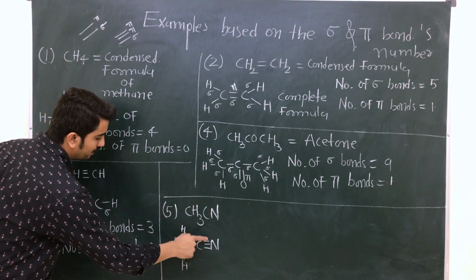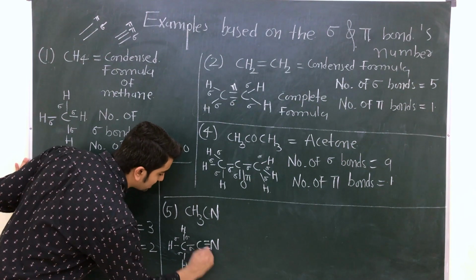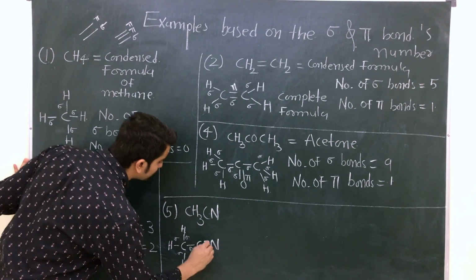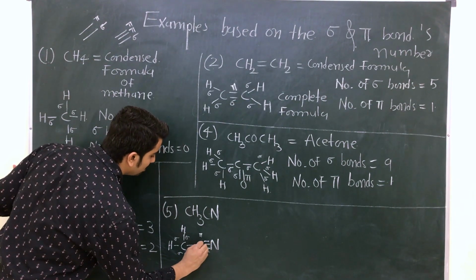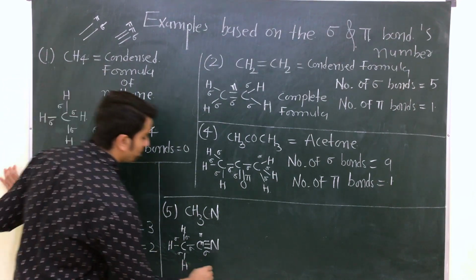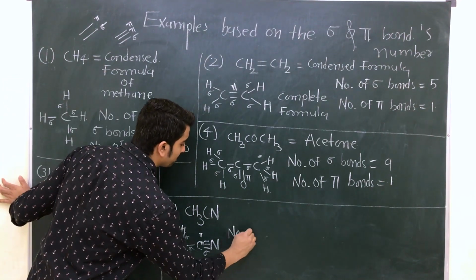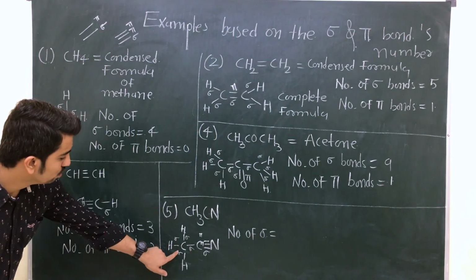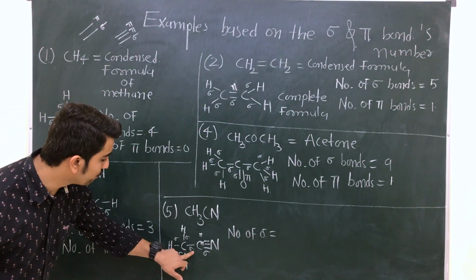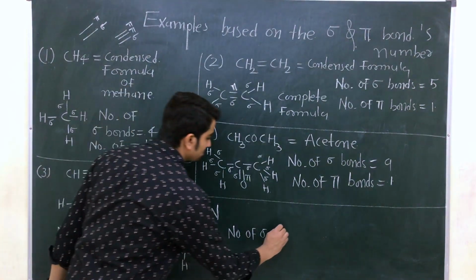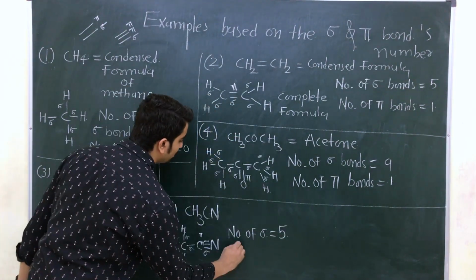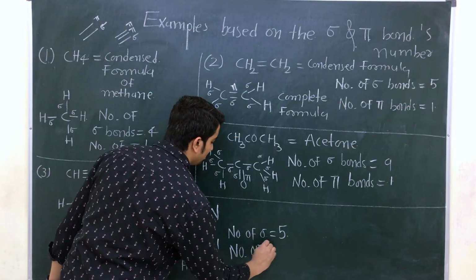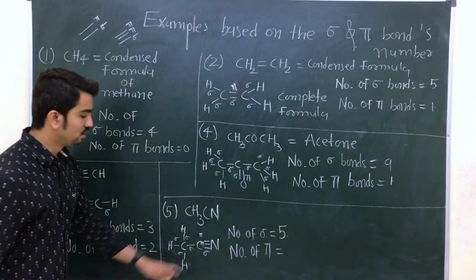In this triple bond, 1 sigma, 2 pi. So you will write down number of sigma: 1, 2, 3, 4, 5, and number of pi bonds: 2.